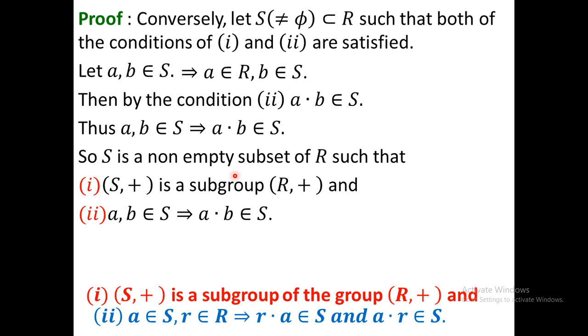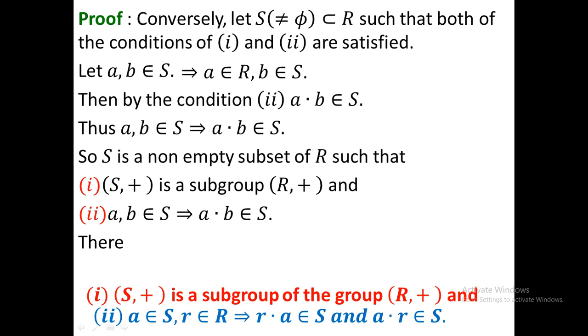Now, we have to prove that S is an ideal. What is the definition of ideal? First condition is a subring, and the second condition is that. This is already given.